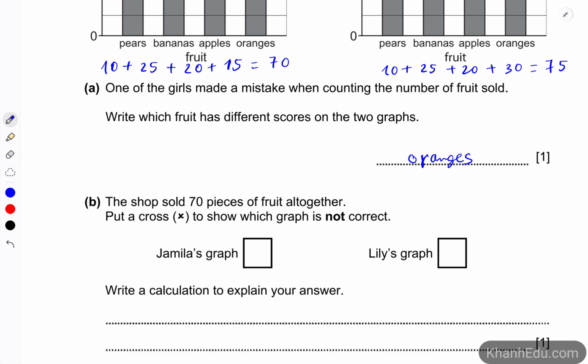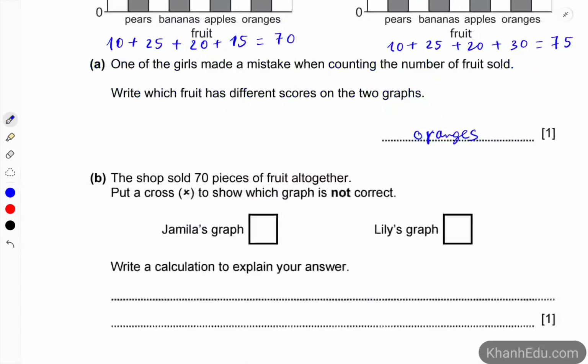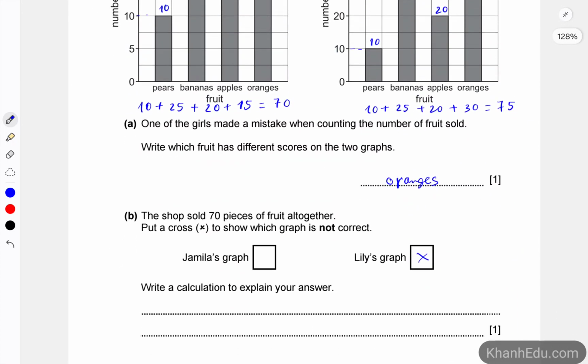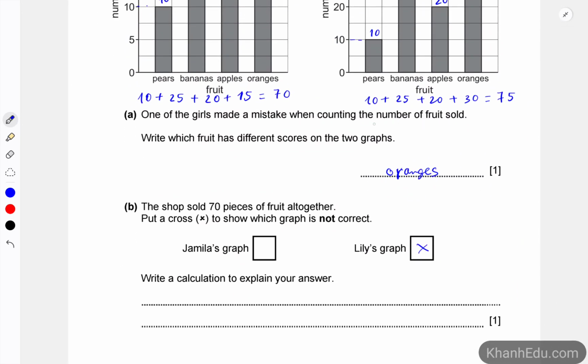So the one that is not correct here is Lily's graph. So write a calculation to explain your answer. Yeah, so we copy this equation. So 10 plus 25 plus 20 plus 30 equals 75, which is not 70.